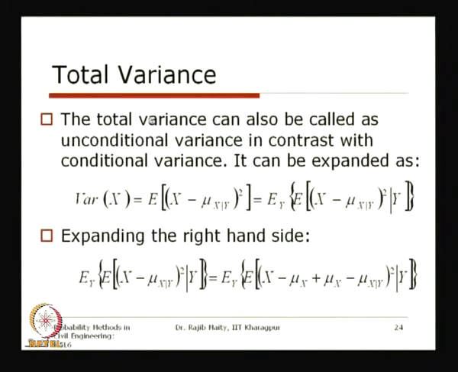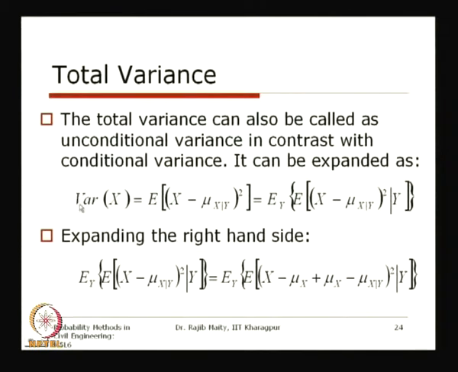In other words, we can also call it the unconditional variance, the variance of x. The word total is used just to contrast with the conditional variance, and it can be expressed as follows.